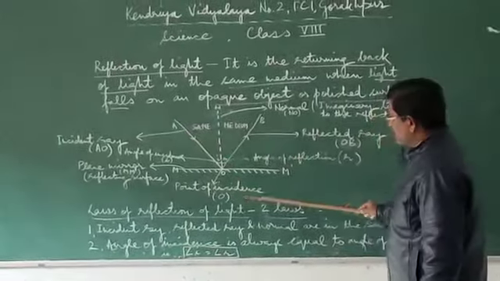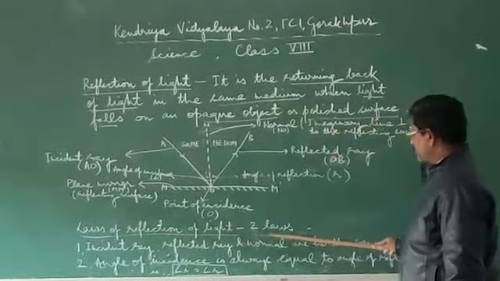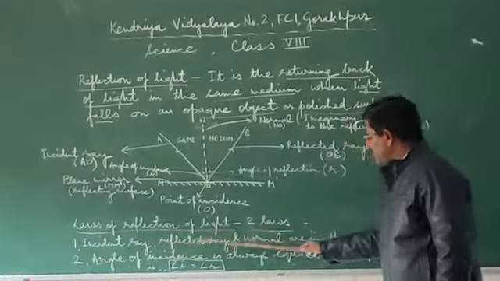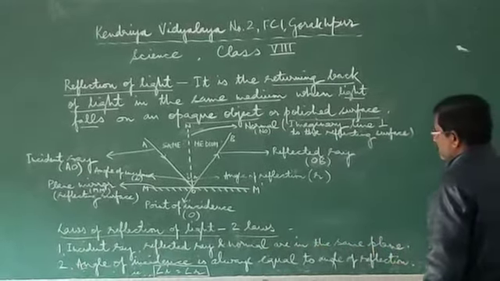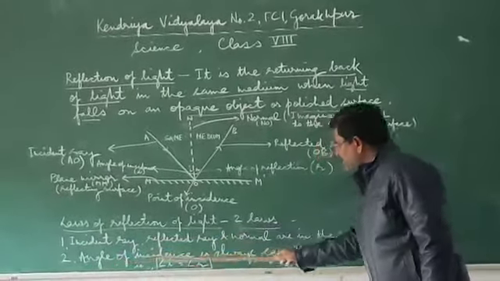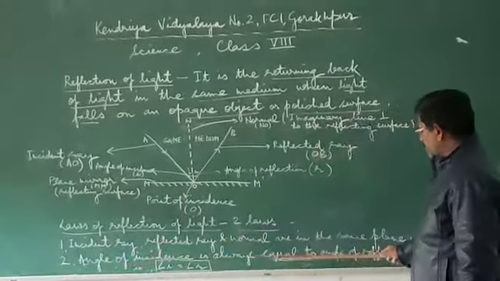On this basis, we devise two laws of reflection of light. The two laws are: incident ray, reflected ray and the normal all lie in the same plane and same medium. And second, angle of incidence is always equal to angle of reflection. That is angle I is equal to angle R.